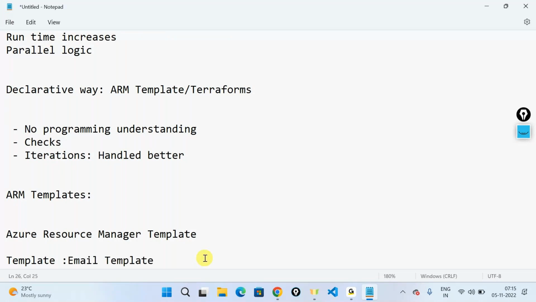I'm sure a lot of people here might have used it. In an email template, you have a header, a body, and the ending notations. All you have to do is go to the body, update your subject, fill your name in, and just send it across. A lot of people do that.